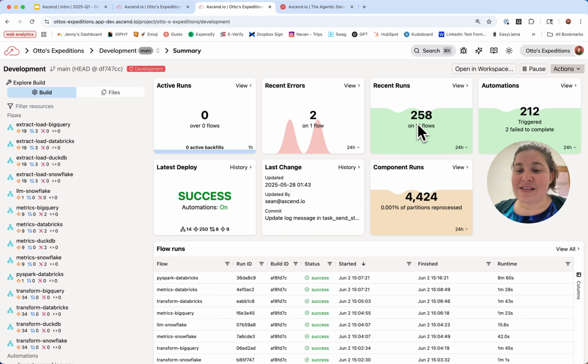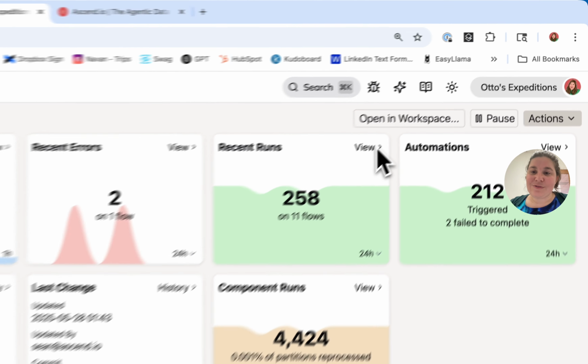I can see recent runs and even components within those runs that have processed data. One of the things that I mentioned earlier is how Ascend's intelligent automation automatically optimizes our workflows as that data is processed. So you can see that in action here. We had over 4,000 components run in the past 24 hours, but only a very small number of those partitions needed to be reprocessed based on either changes to the data or changes to the code itself. And so as a result, we've saved a lot of time and money on our reprocessing. Let's look at a recent run.